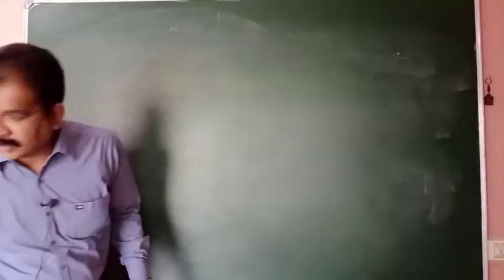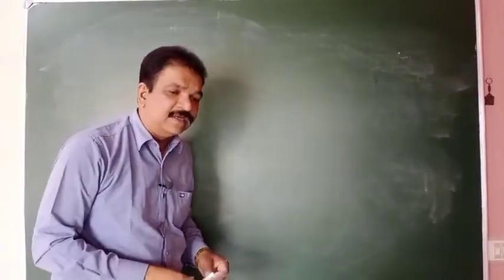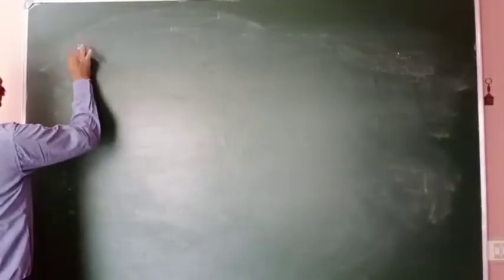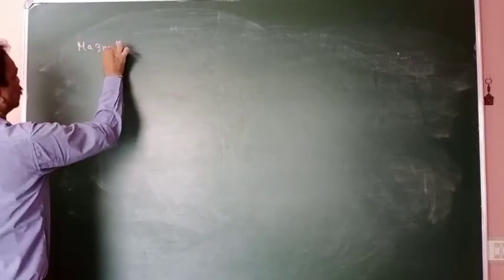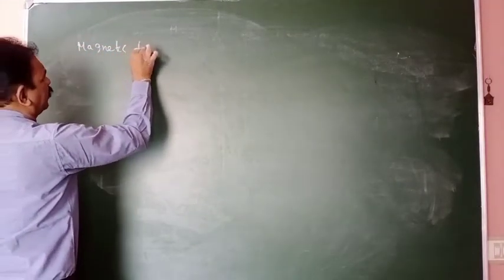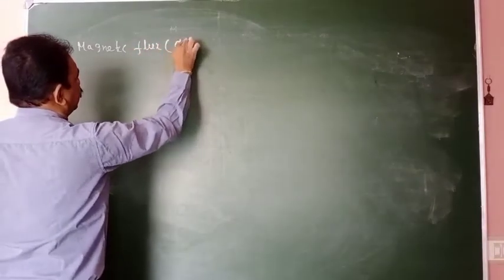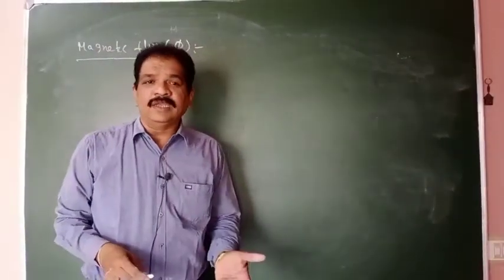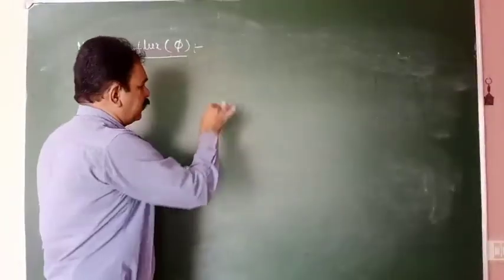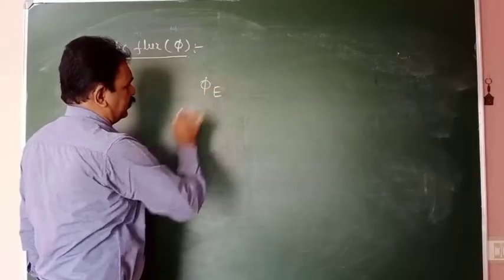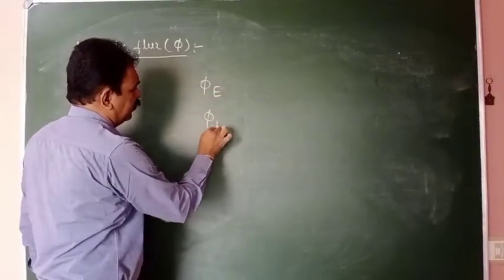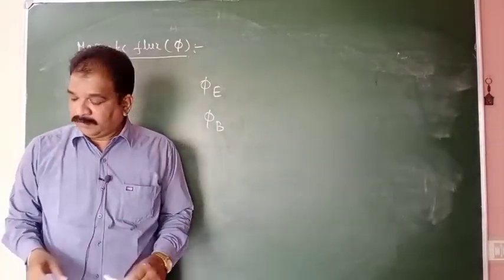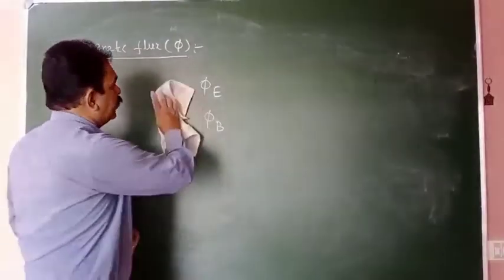let us see what is meant by, while discussing the Gauss law, magnetic flux term will also come. What is meant by magnetic flux? Magnetic flux is indicated by the letter phi. Electric flux is also indicated by the letter phi. Actually, electric flux is represented as phi E. Magnetic flux is represented by the letter phi B. Okay, how we will define this magnetic flux?